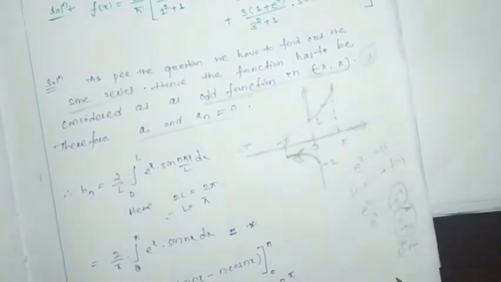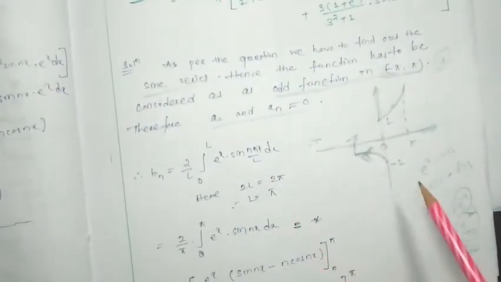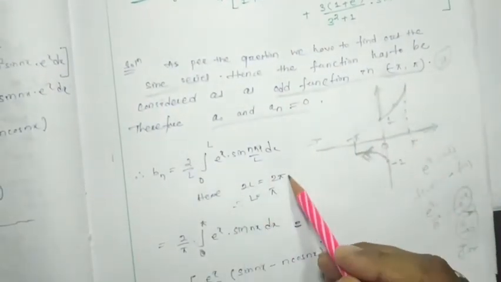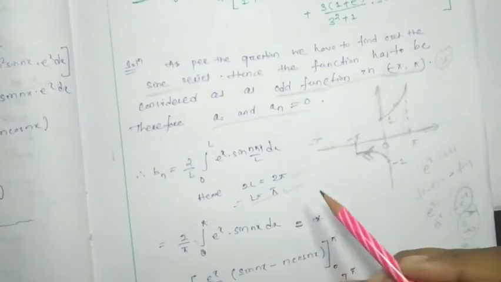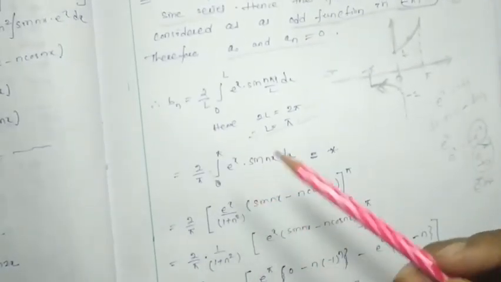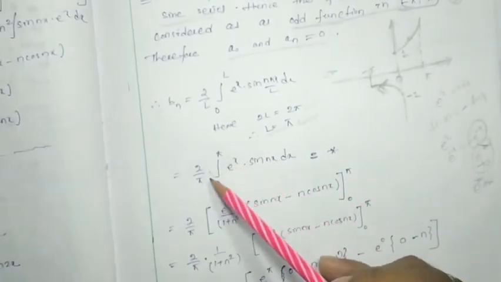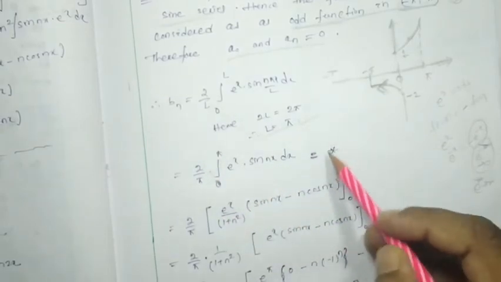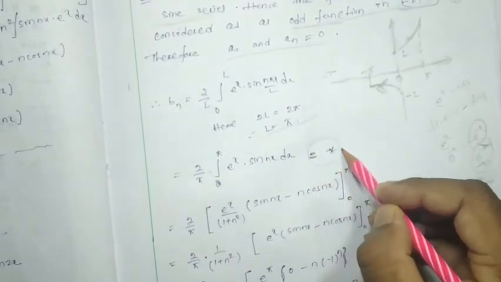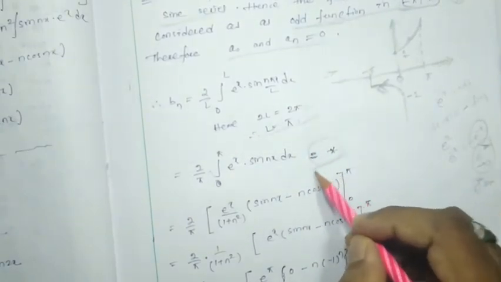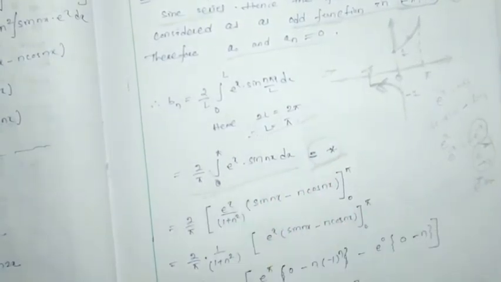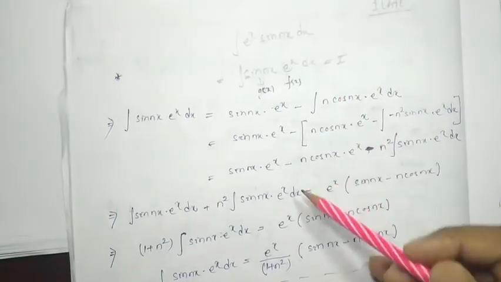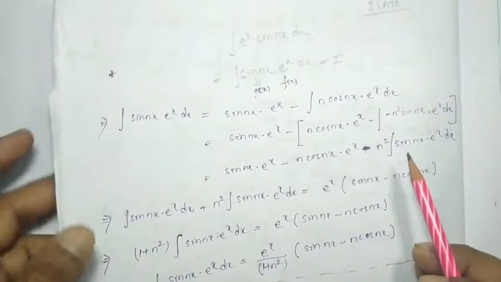Okay, so now what is the length? 2l is 2 pi, so l is equal to pi. Now we have to find only bn. bn is nothing but 2 by pi, integral from 0 to pi, e to the x sine n x dx. Here I have marked a star, which means the integration of this one is this, and like this we have to do it, which you have to write down over here.